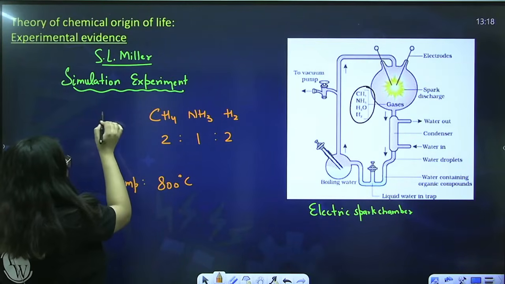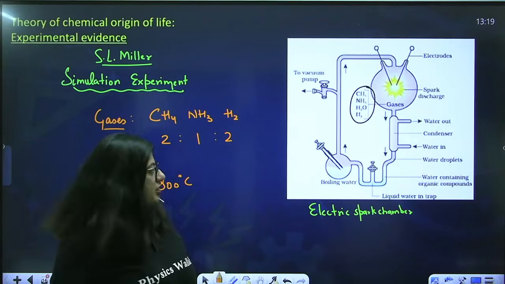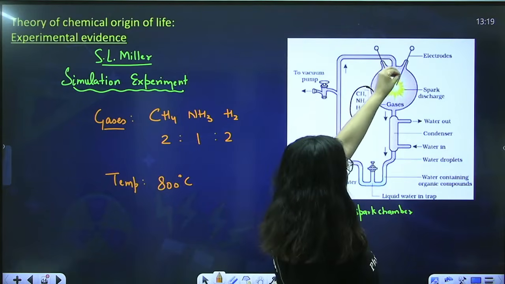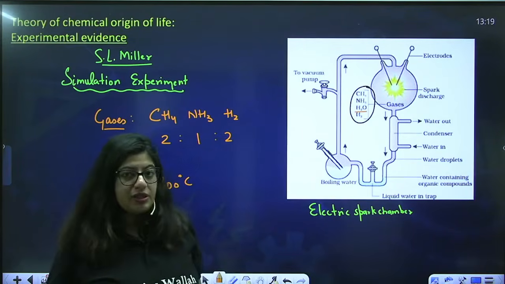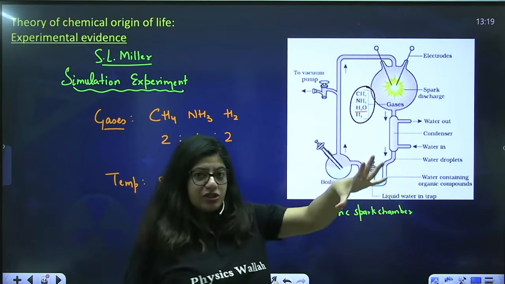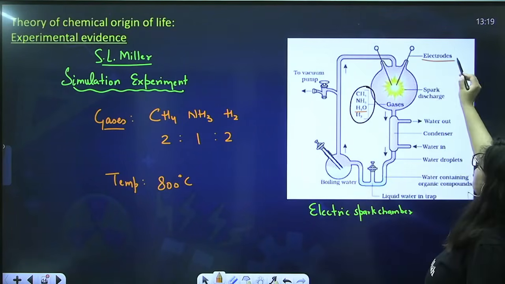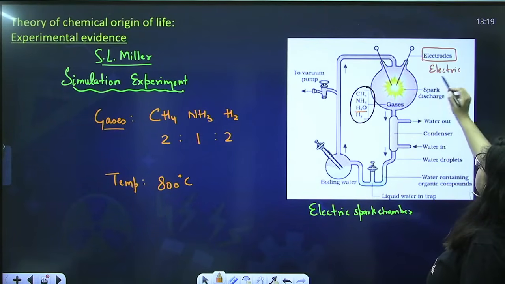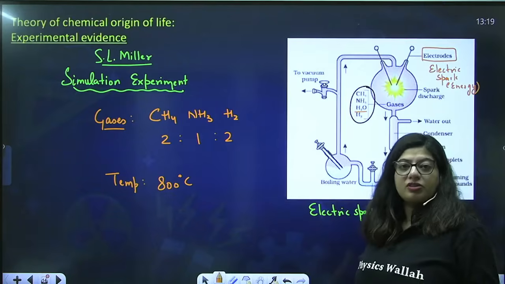Now, as it was said that water was not present, water vapor was present. So here he put some boiling water that will form water vapor, and water vapor will enter this spark chamber. That's why it is written that water is also present. So in this chamber, along with the gaseous cloud, water vapors are also present, and there are certain electrodes to give the electric current or electric spark, and this will act as the source of energy. Just like lightning was the source of energy, this electric spark will be the source of energy.